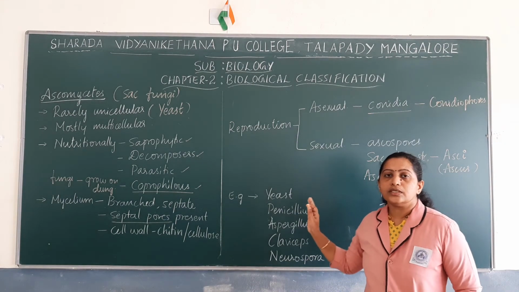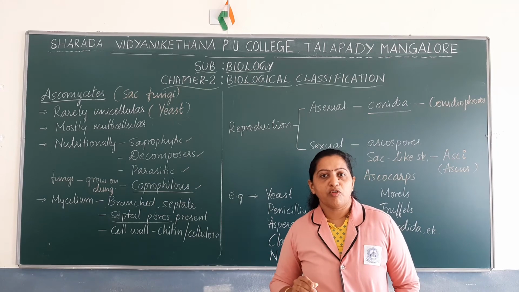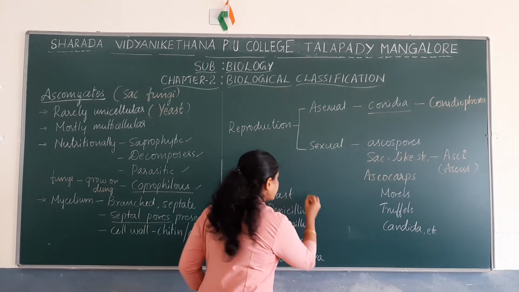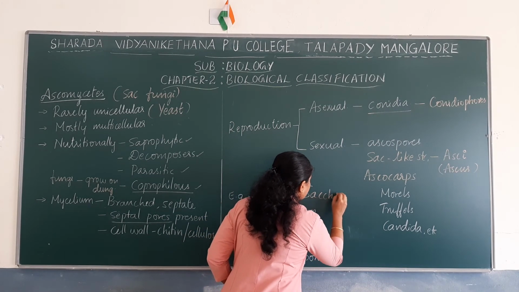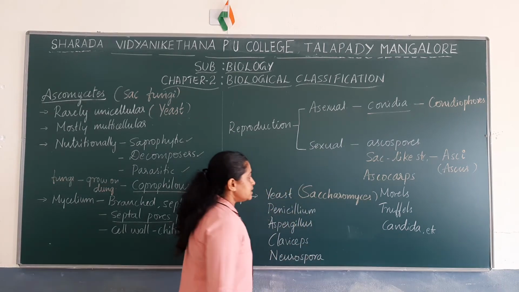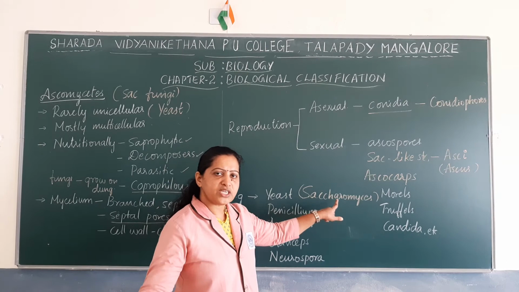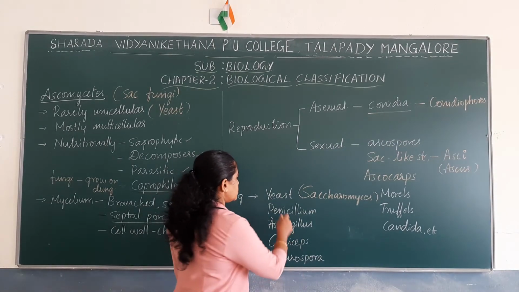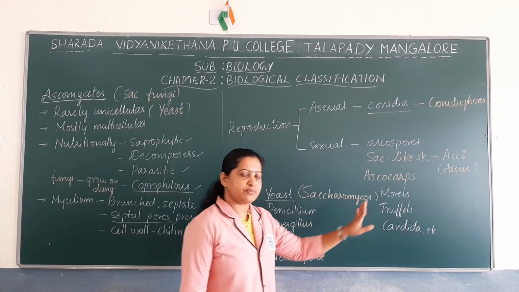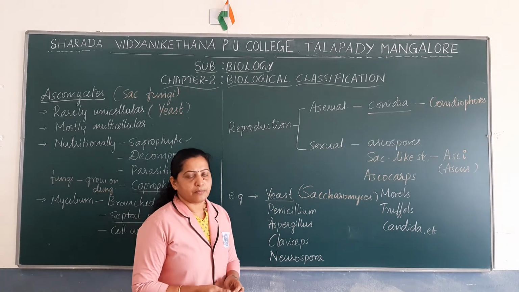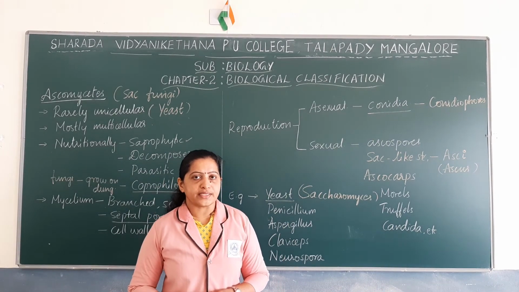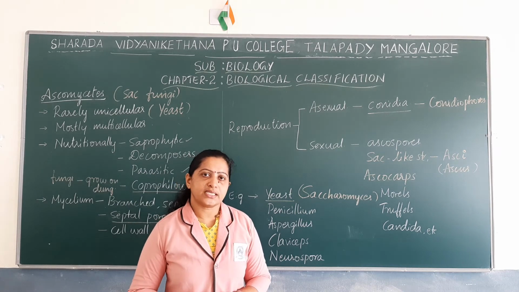Okay, and the scientific name or the genus name of yeast is Saccharomyces. So remember this name. This is the genus name, Saccharomyces. There are various species under Saccharomyces. So scientifically, yeast is called Saccharomyces species. Then penicillium. Penicillium is a fungus or an ascomycete from which antibiotics are obtained.